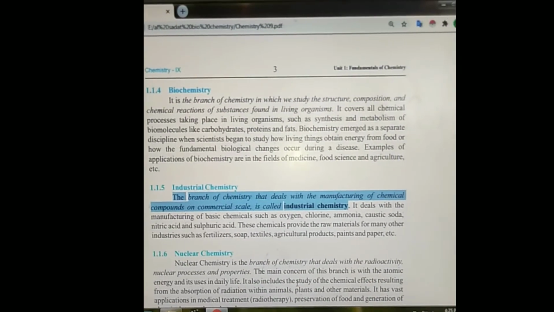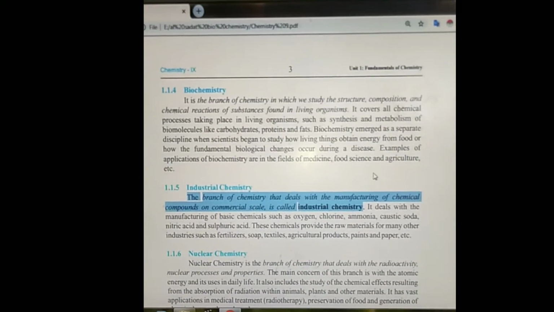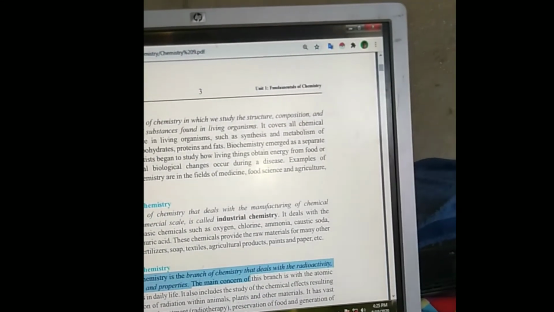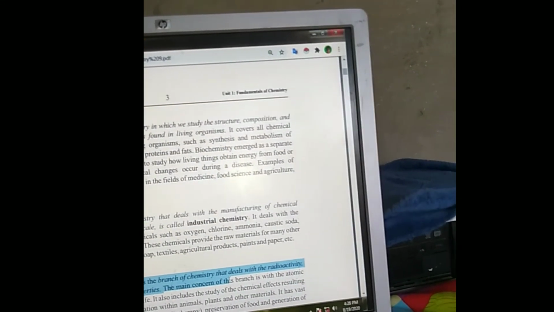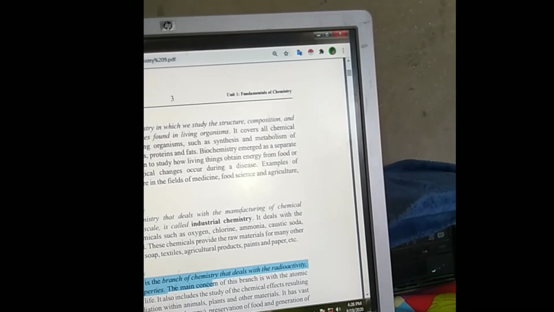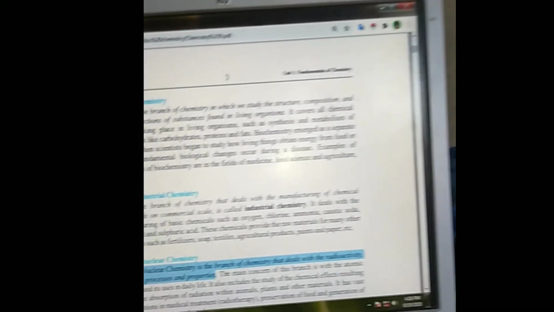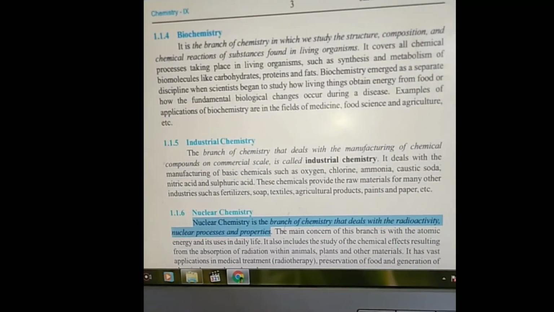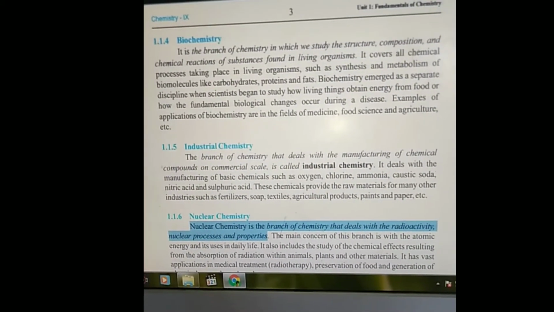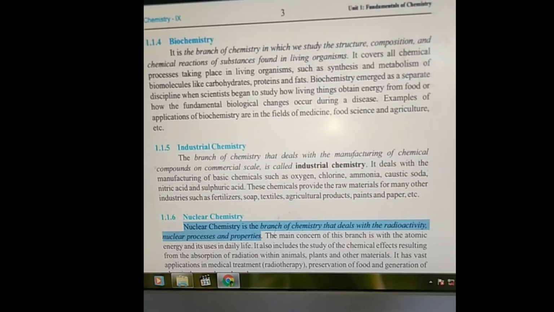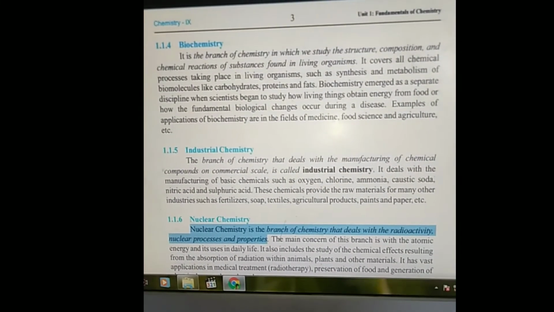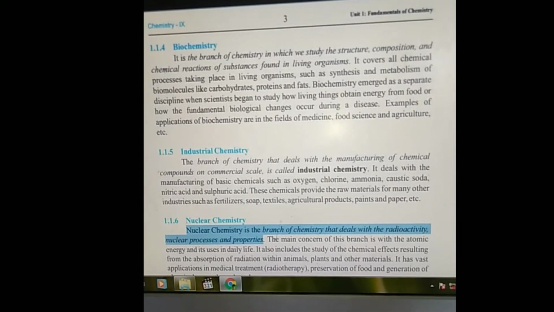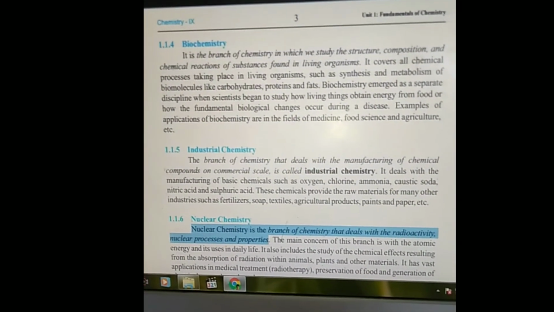Next is the nuclear chemistry. In nuclear chemistry, you deal with the nuclear reactions. Here is the definition of nuclear chemistry. Nuclear chemistry is a branch of chemistry that deals with the radioactivity, nuclear processes and properties. This is the definition, not a big definition. Nuclear chemistry is a branch of chemistry that deals with the radioactive processes, that is called radioactivity, nuclear processes which are fission and fusion, and the properties of nucleus somehow.